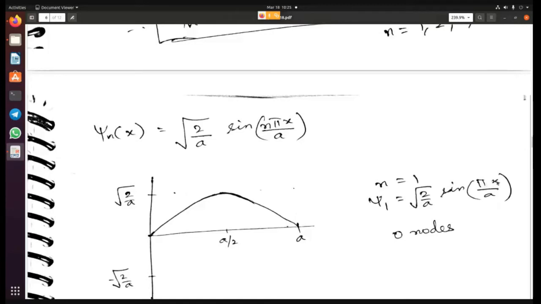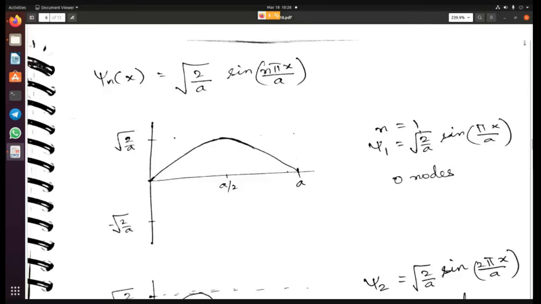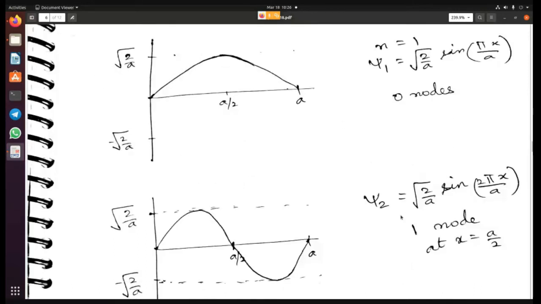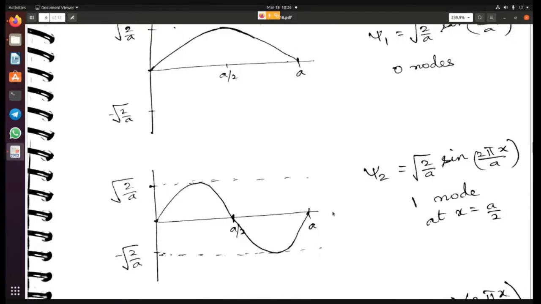Pi into a by 2 by a, you will get pi by 2. Sine pi by 2 is 1. That is the maximum point. I hope this is clear. So this is psi 1, the first eigenfunction. What about the second eigenfunction, corresponding to the second energy level, E2? It is going to be in this form. This is the sine function that you will get.